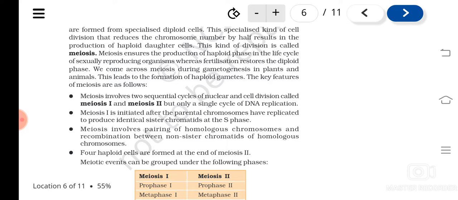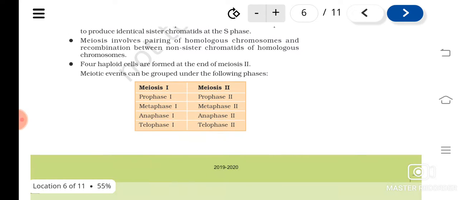Clear? So this all happens, and at the end of meiosis, you can see four cells will form. But after mitosis, you can see only two cells will form. But after meiosis, four daughter cells will be formed.